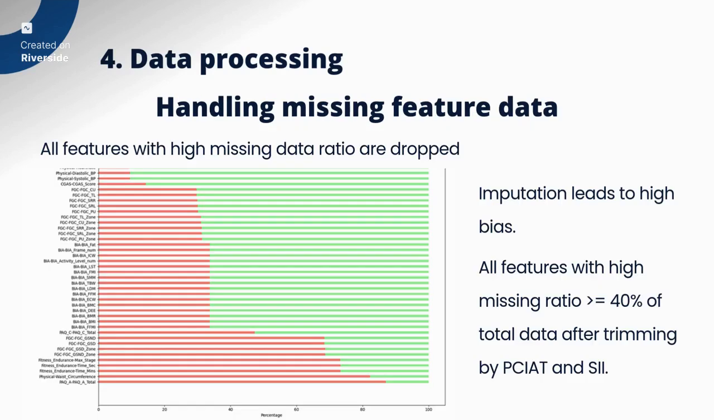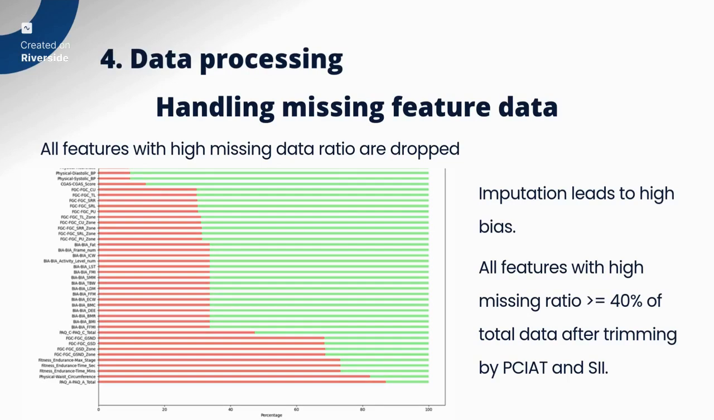After that, we also have to deal with features that have a high missing ratio. We decided to remove all features with greater than 40% of missing data after we have trimmed all the data with missing labels. This also means that we want to keep the features with more than half of the data. We do this because if we try to impute features with a high missing ratio, we are basically making up the data, and it might be very biased and doesn't generalize very well with real-world data.